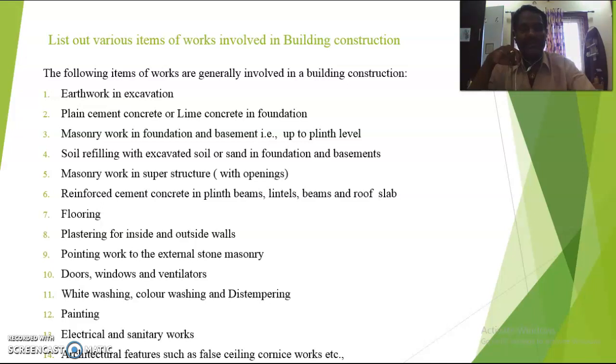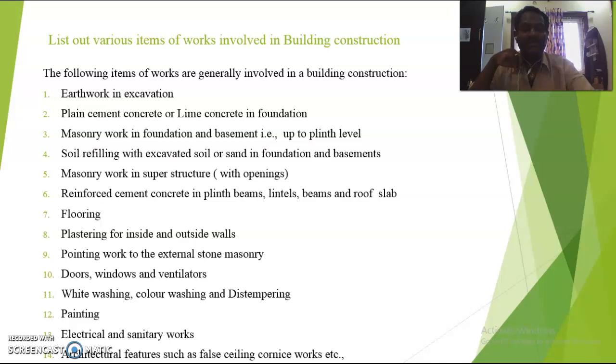Masonry work in foundation and basement. Basement means the masonry structure above the ground level is called basement. The structure below the ground level is called foundation. That is, up to plinth level is called basement. Soil filling. Once you have completed the cement concrete foundation and RR masonry, then you have to fill the gaps in the excavation area with the filling soil or sand.